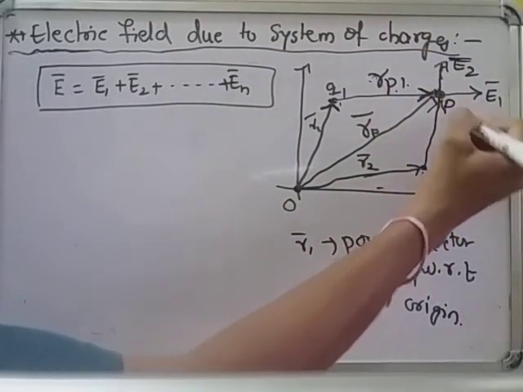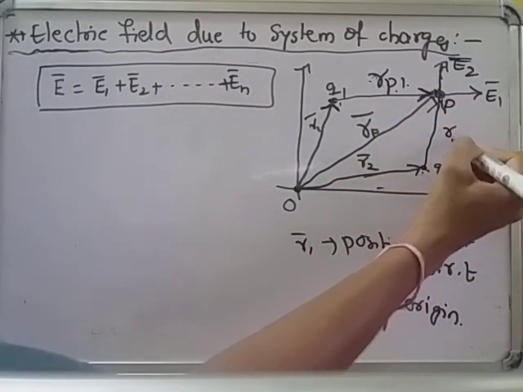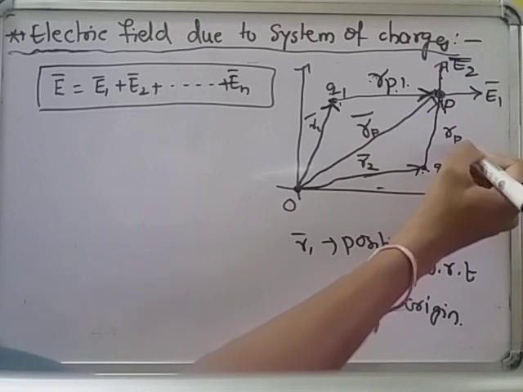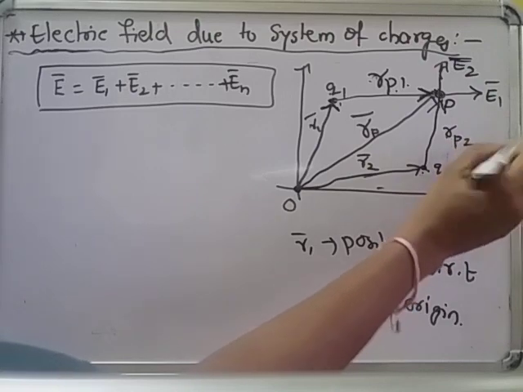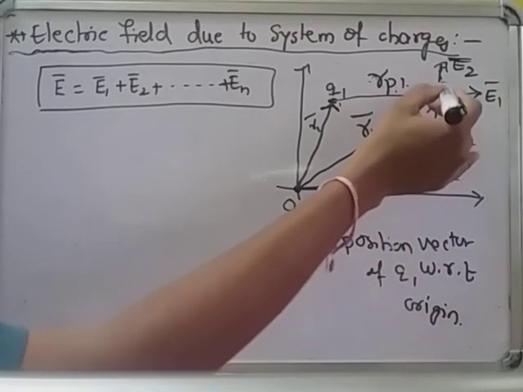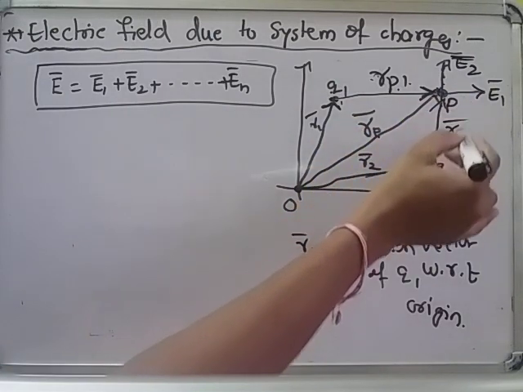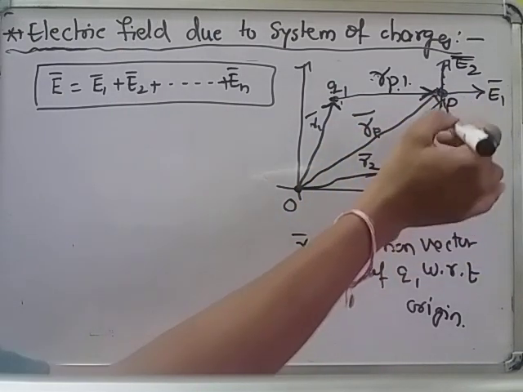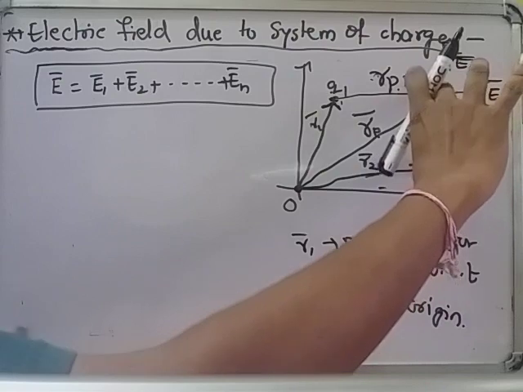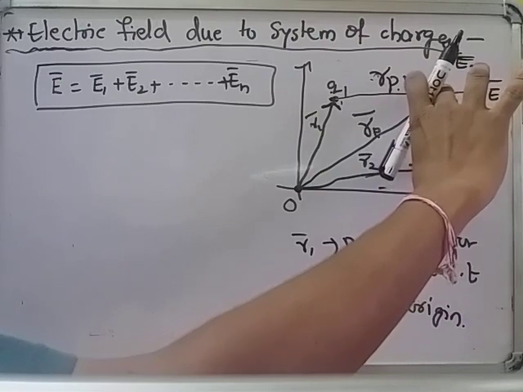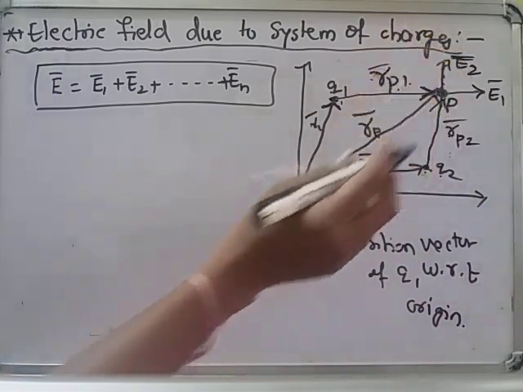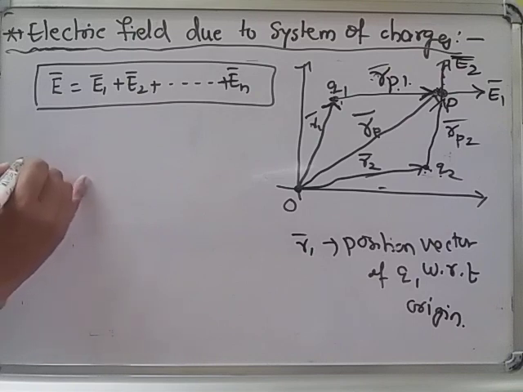And now the position vector of P with respect to q2 I want. Position vector of P with respect to origin means rp. Position vector of P with respect to q2 is rp2. This point distance is rp2 magnitude. This vector is rp1. Okay, and I want to find out the net electric field at point P.